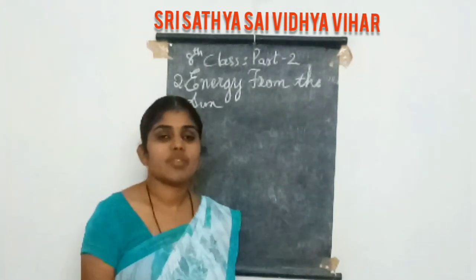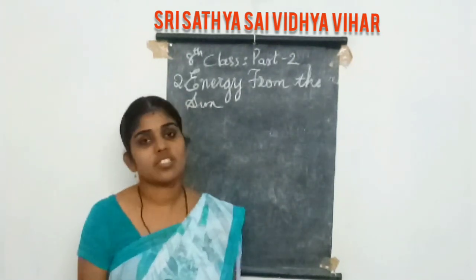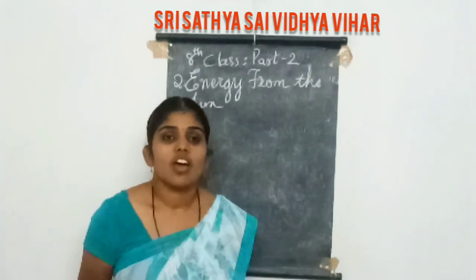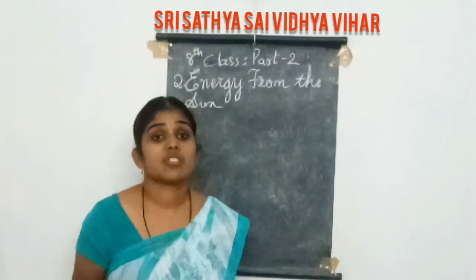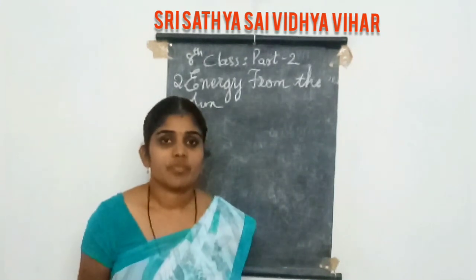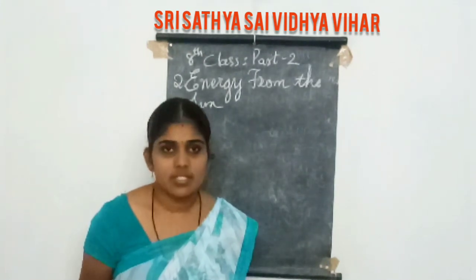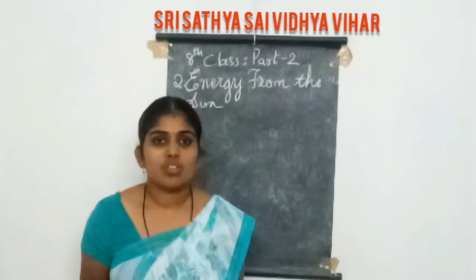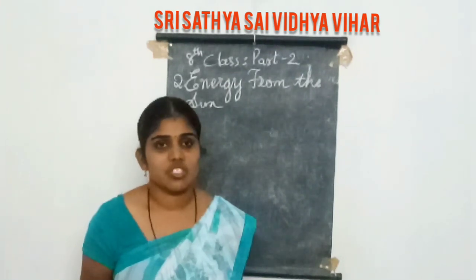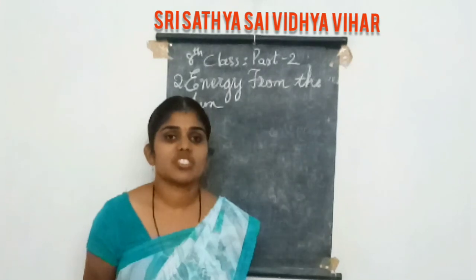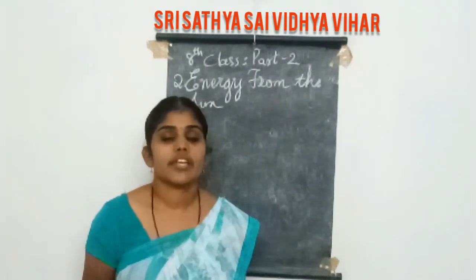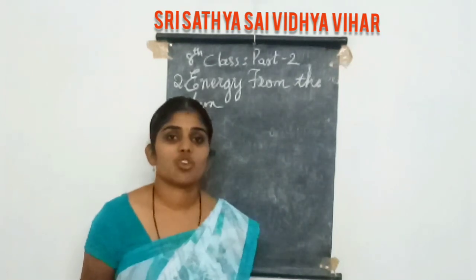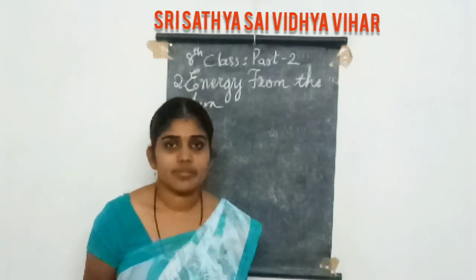In the last lesson we discussed what energy is released by the sun, what energy is received by the earth, and what the distance between the sun and the earth is. So what is radiation and what is insolation? Radiation means the energy which is released by the sun. Insolation means the energy which is received by the earth.